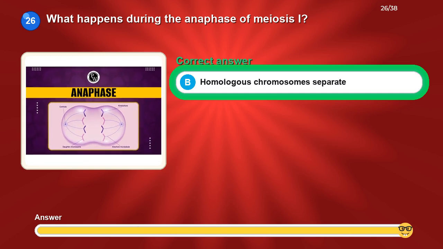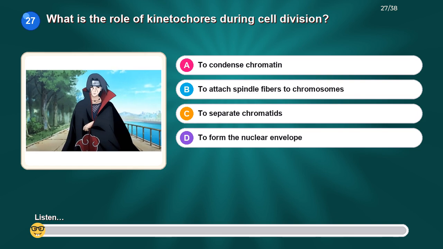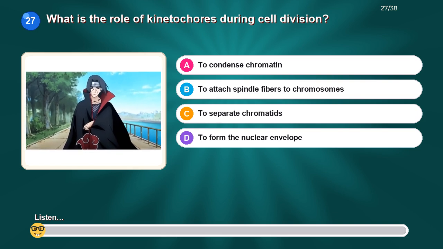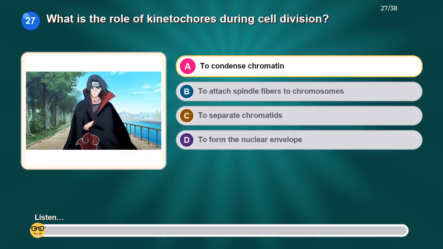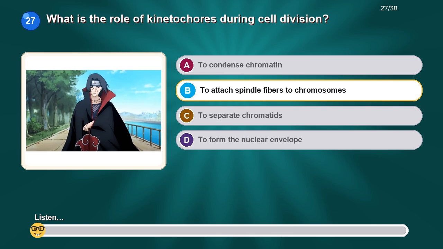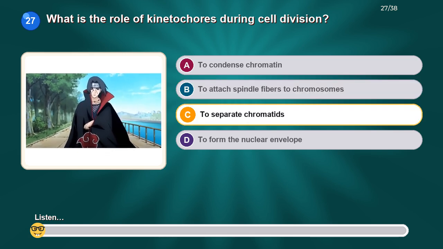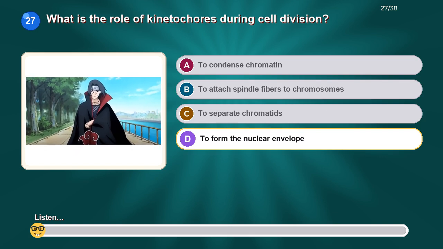The correct answer is homologous chromosomes separate. What is the role of kinetochores during cell division? Option A, to condense chromatin. Option B, to attach spindle fibers to chromosomes. Option C, to separate chromatids. Option D, to form the nuclear envelope.